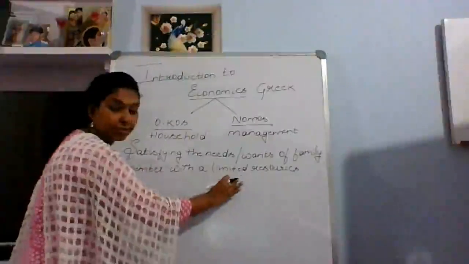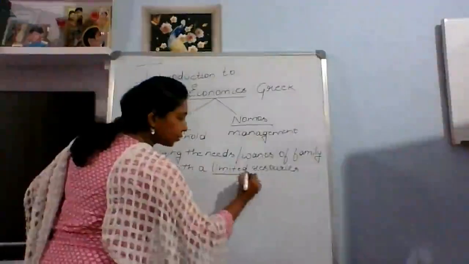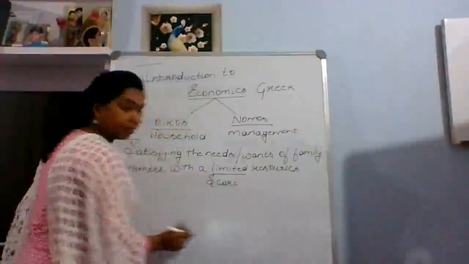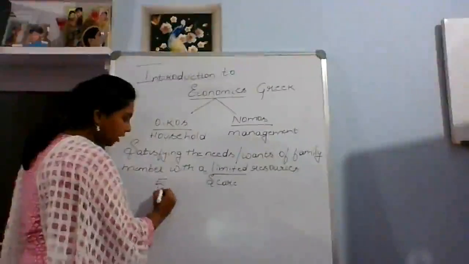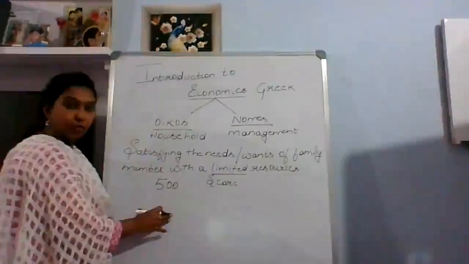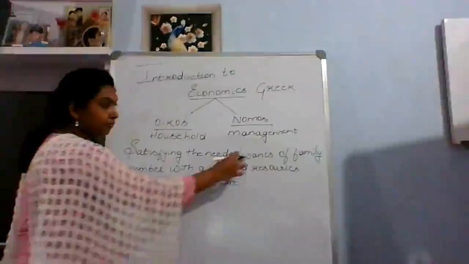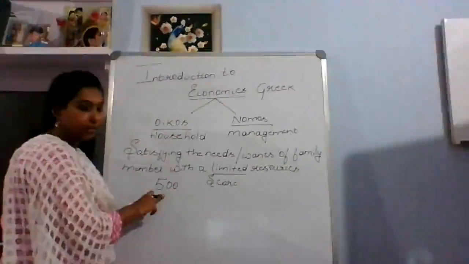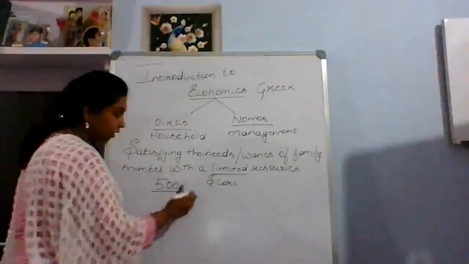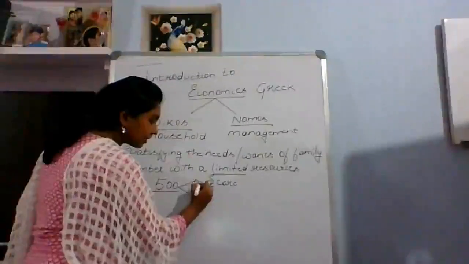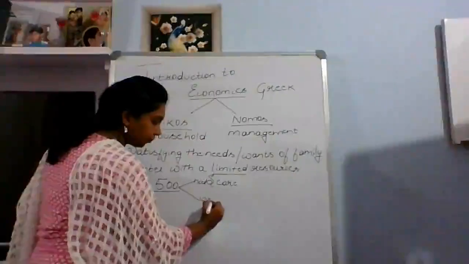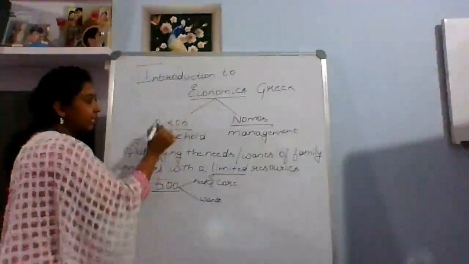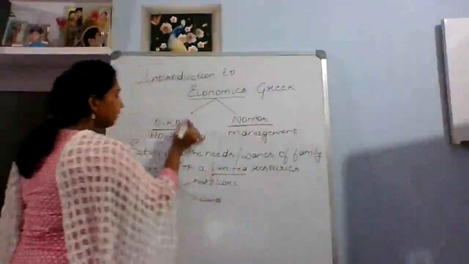When we talk about limited resources, they are available in scarcity, so they are scarce resources. For example, if one person earns 500 rupees in a family, how are the family members going to utilize this 500 and manage by satisfying their needs and wants? This is the overall meaning of economics, and these two words are given by Aristotle.